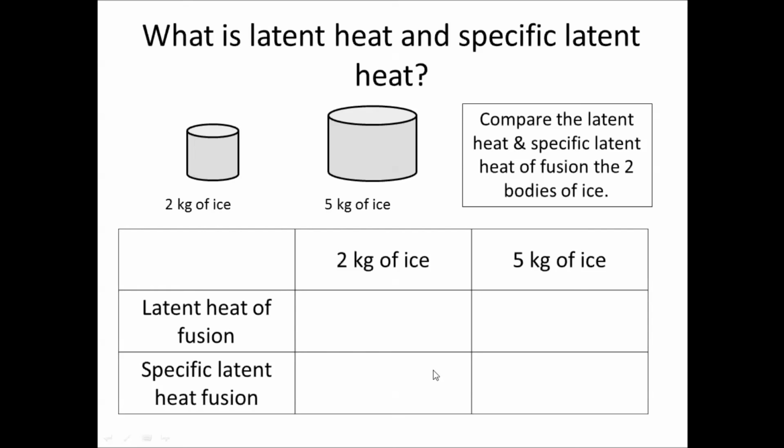So I expect that it shouldn't be a problem for you to solve this one. It is using the same idea as specific heat capacity. So obviously, if you have a lower mass, you will have a lower latent heat, while if you have a higher mass, you will have a higher latent heat. Similarly, specific latent heat of fusion is the same, because we are only looking at 1 kg of ice here and 1 kg of ice here. I don't care about how big the mass is. I'm asking per kg how much energy is required, right?